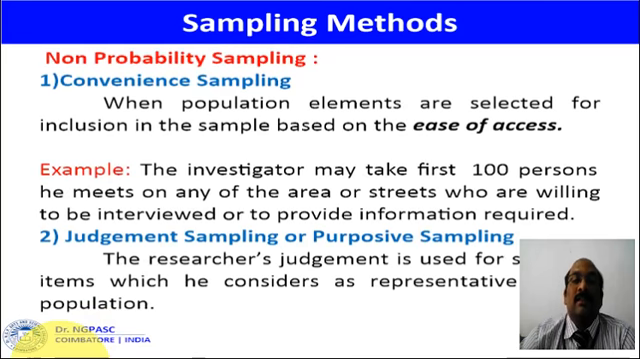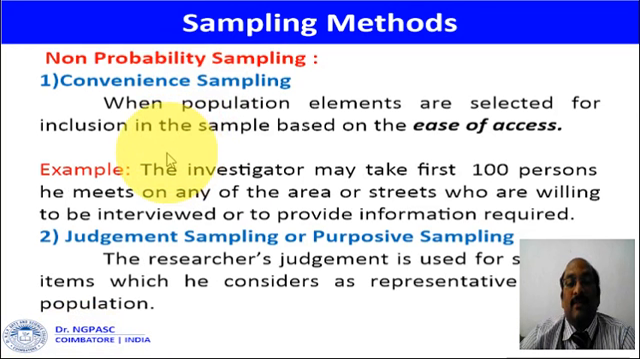The next is non-probability sampling. Here, all the items in the universe do not have an equal chance of being included in the sample. The first one is convenience sampling. Here the researcher will select the sample according to the convenience of the researcher.